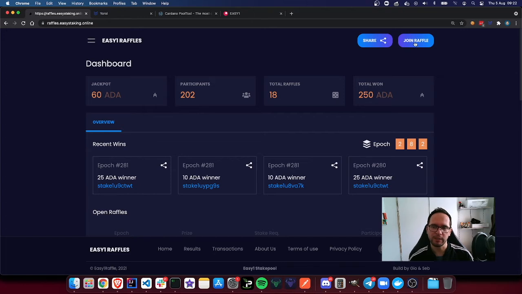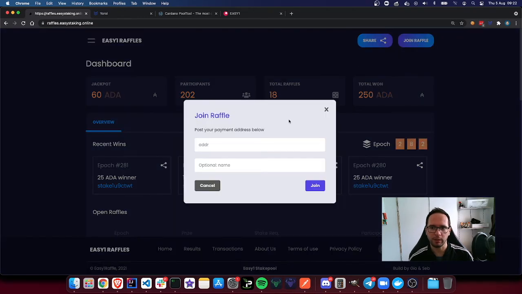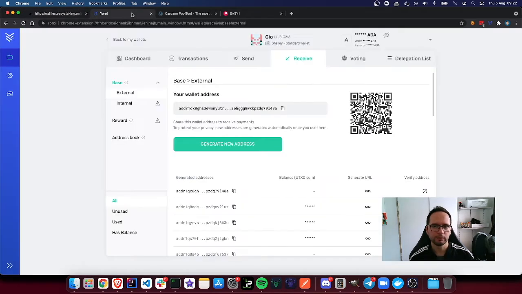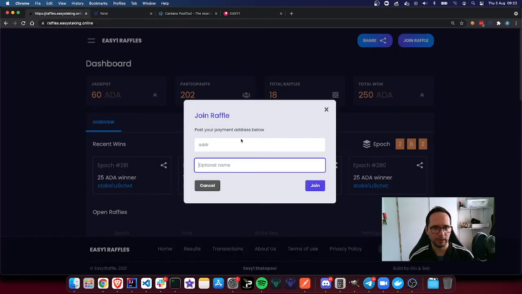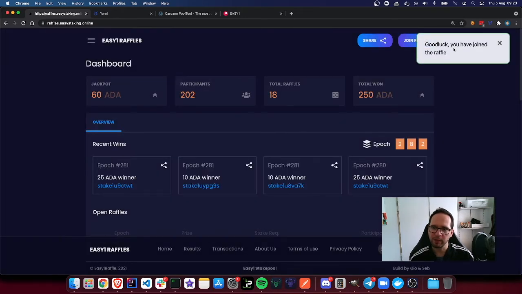Joining a raffle is extremely simple. You just click the button, and then there are two fields: the payment address, the receiving address that you want to receive your winnings to, and an optional name. So it is enough to go to your Yoroi wallet or Daedalus or whichever, copy a receiving address, go back to the screen, paste the address and put the friendly name. I'm going to put Joe, that is my name. A pop-up on the top right will tell you good luck, you've joined the raffle.